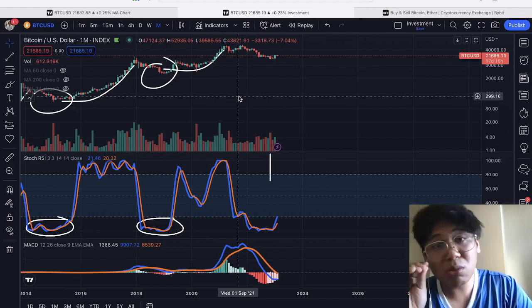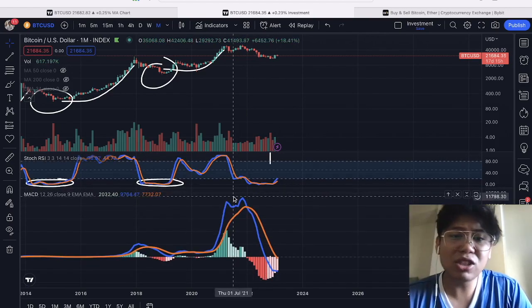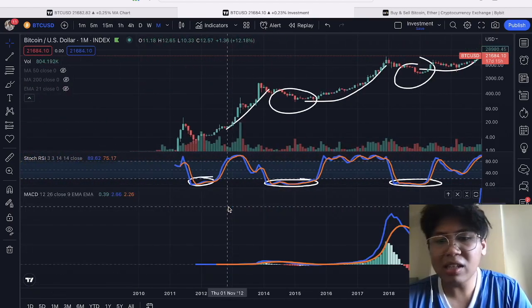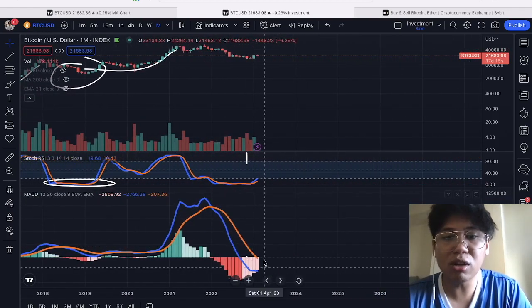So right now, that is what we're going to monitor for the long term. And perhaps just another analysis for the MACD, because look at this. The MACD is a lagging indicator. As you can see, the MACD is right now starting to form a bullish momentum or a potential bullish cross.